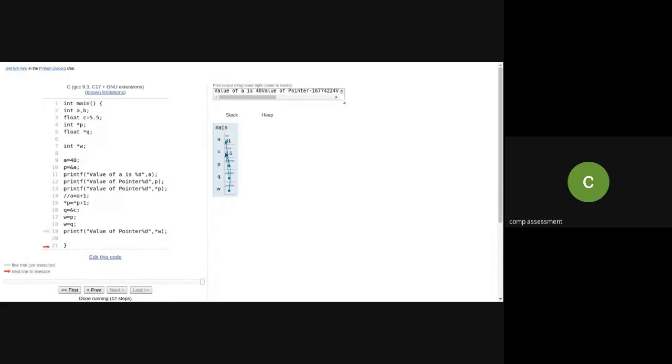So see, whenever I'm saying asterisk or pointer P variable, it is pointing to the particular element. That is called dereferencing, or indirectly accessing that particular element in that particular programming language. So pointer P indicates dereferencing, that is, indirectly accessing the element stored at that particular address. Okay, so that is the dereferencing operation.